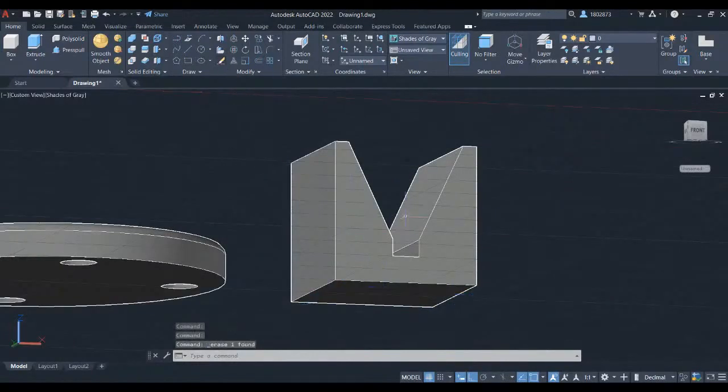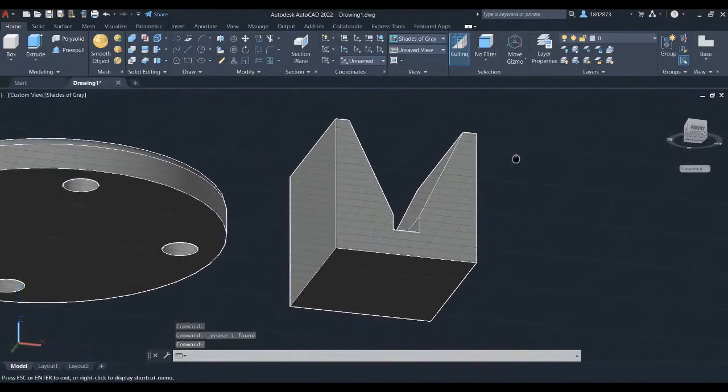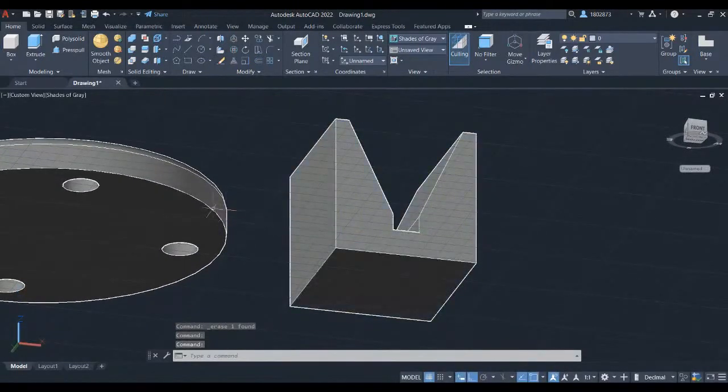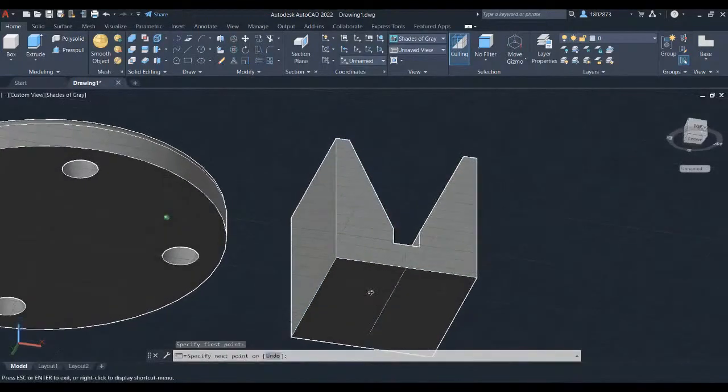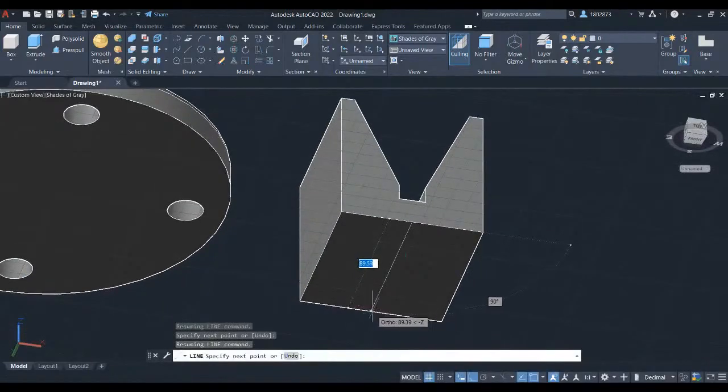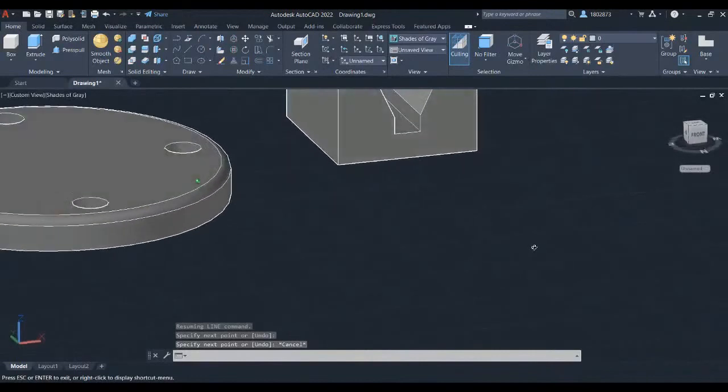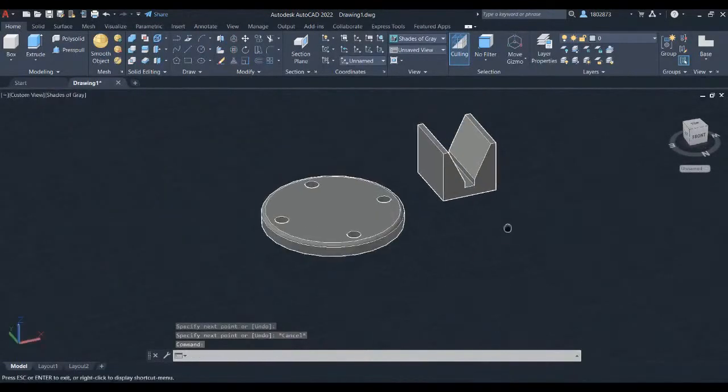We will put a center point to this part so we can move this part by using its center point and connect it to the center point of the base circle. Grab line in the draw panel and left click to this midpoint. Connect this line to this midpoint and press escape. Do a 3D orbit by holding shift key and wheel button. We can now move the part.